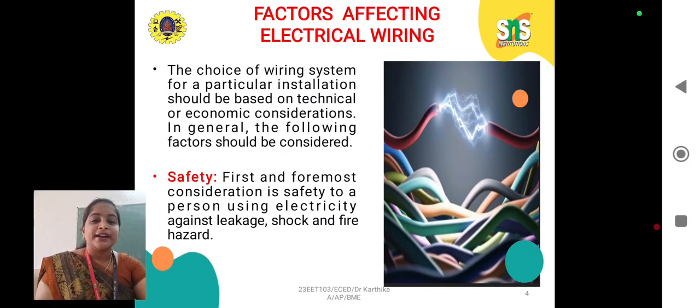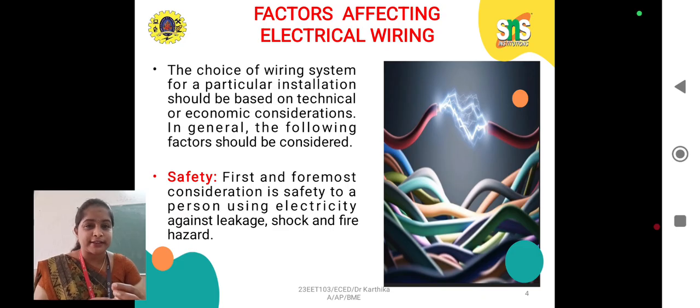See, what are the factors affecting electrical wiring? The choice of wiring system for a particular installation should be based on electrical and economic considerations. Here, in this technical consideration, in general, the following factors should be considered. First one is, the primary thing is safety. First and foremost consideration is safety to a person using electricity against leakage, shock and fire hazard.